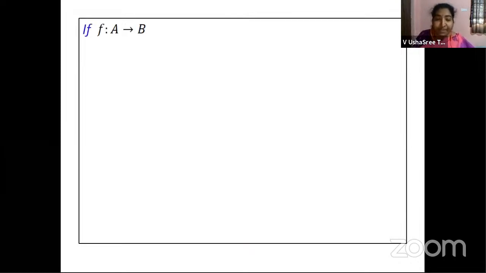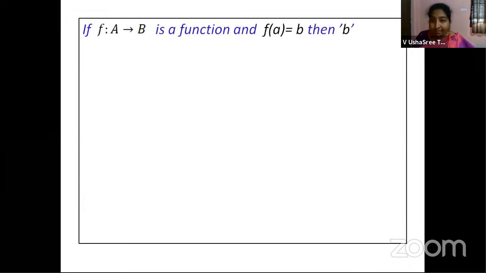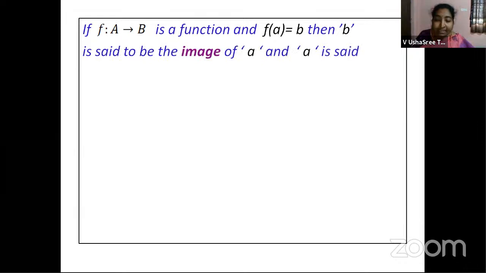F maps A to B is a function and F of A equal to B, then B is said to be the image of A and A is said to be the pre-image of B. Now you have two sets A and B over which you are defining a function F, right?